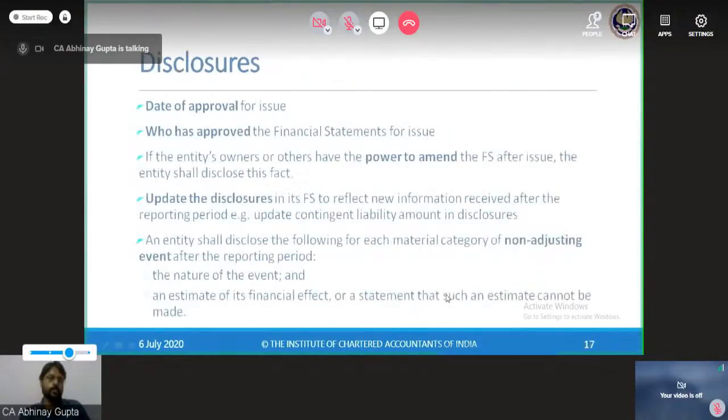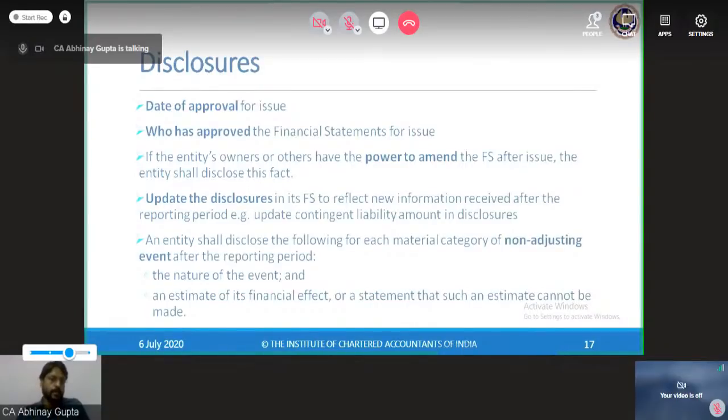Now, what are the disclosures required by this standard? First of all, we make a disclosure when the accounts are approved, that is when the board meeting has happened, when the board of directors have approved the accounts for issue. Who has approved? Board of directors. So we will mention that the board of directors have approved the financial statements for a company. In case of partnership firms, although Ind AS is not applicable in partnership firms, the partners approve the financials. So the approving authority is the partners in partnership firms, board of directors in companies,